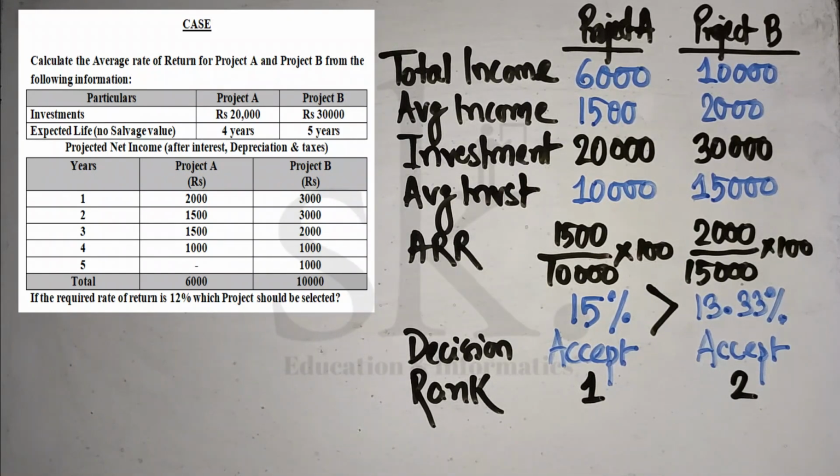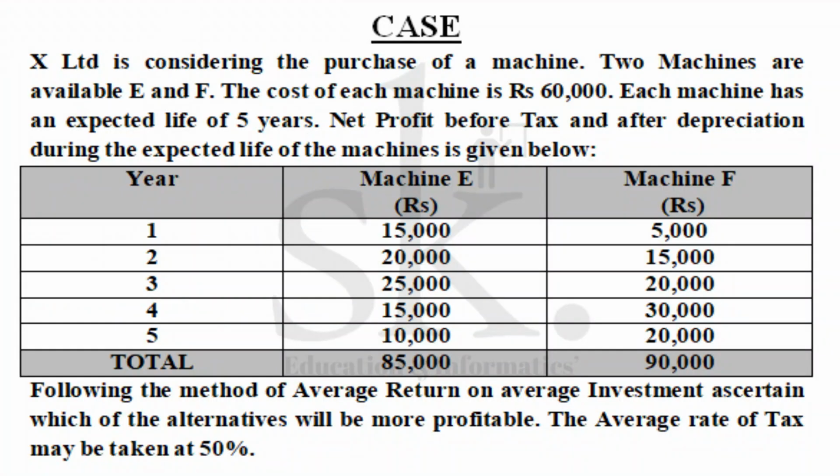Now we will solve one more case here and we'll try to explain how taxes are to be calculated and deducted from the profit. So let's move on to the next problem. The next problem says that X Limited is considering purchasing a machine where two machines are available, machine E and machine F. The cost of each machine is rupees 60,000. The expected life is 5 years. The net profit is before tax and after depreciation. So depreciation is deducted, but tax is not deducted.